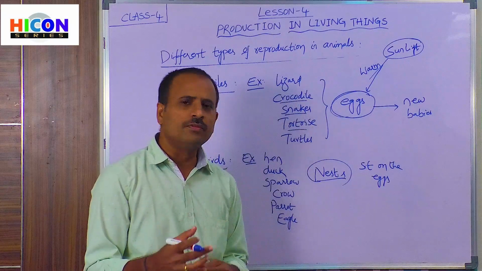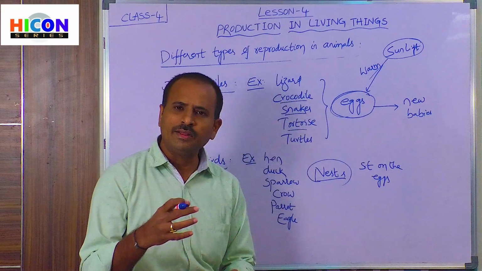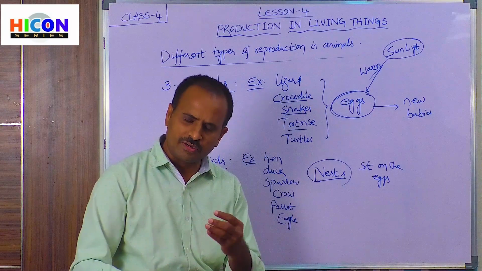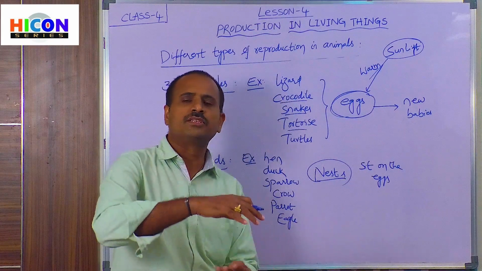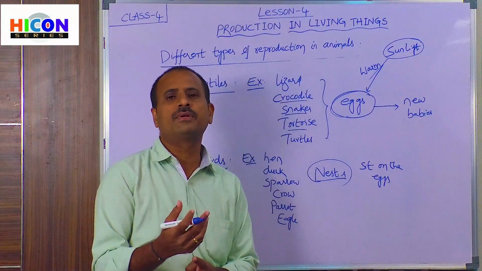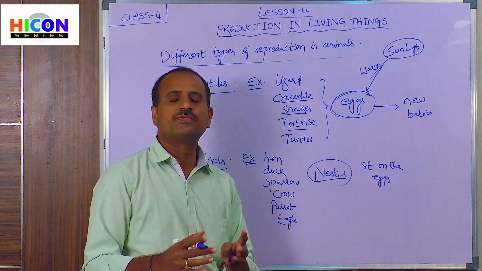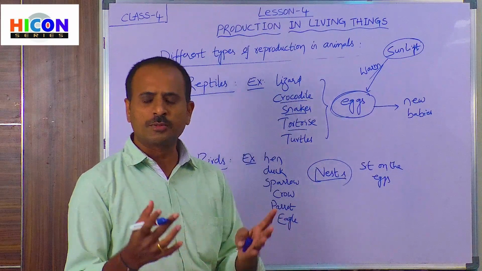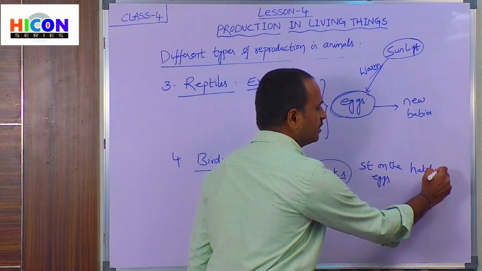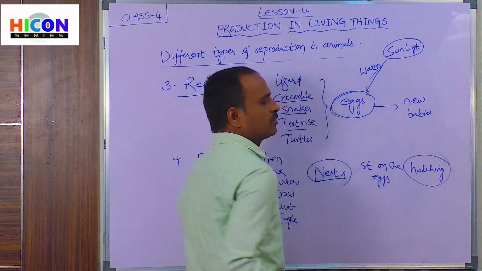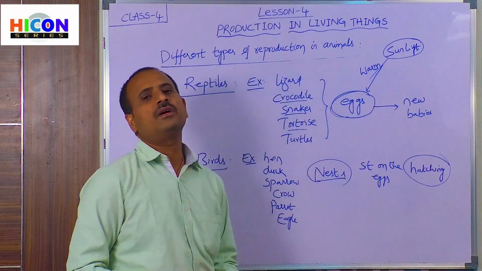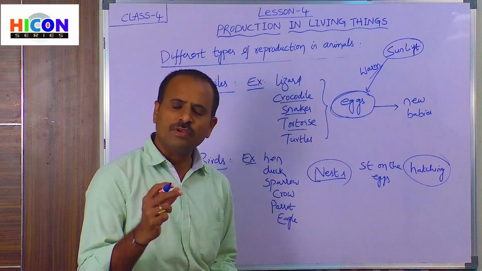Up to when will they sit on the eggs? Until the small babies inside the egg completely develop. When the small babies inside the egg are completely developed, they will break the shell and come out of the egg. This process is called hatching. So what is hatching? Children, hatching means the process of a new baby coming out of the egg. So how will the eggs be hatched?